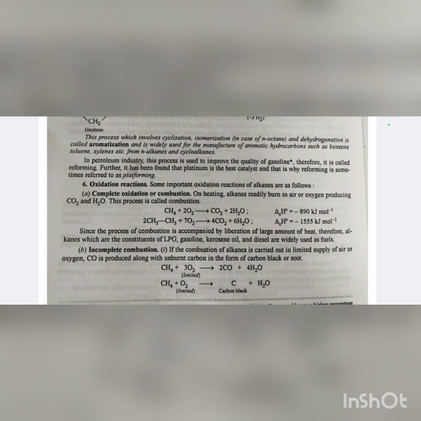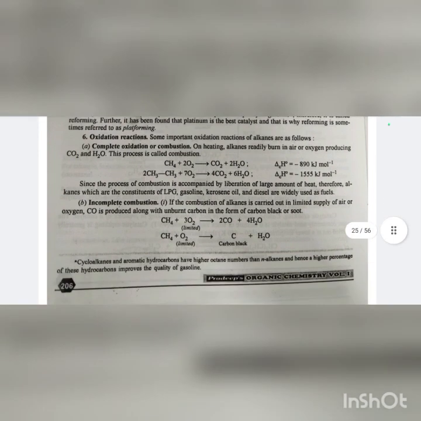Some important reactions of alkanes are as follows. First, complete oxidation reaction or combustion. On heating, alkanes readily burn in air or oxygen producing CO2 and H2O. This process is called combustion. Since the process of combustion is accompanied by the liberation of a large amount of heat, alkanes, which are constituents of LPG, gasoline, kerosene oil, and diesel, are widely used as fuels.